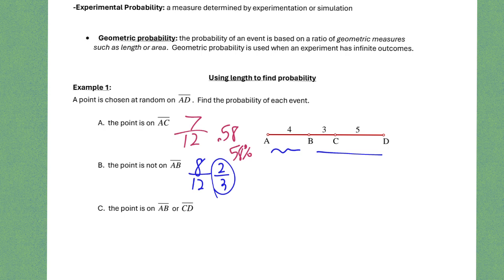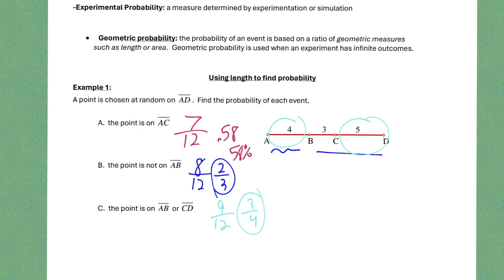Okay, the last one. What is the probability that the point is on AB or CD? So this is A to B, and this is C to D. We want it on either one of those. Either one is fine. Well, we've got 7. Actually, 4 plus 5 is 9. So this is 9 out of the 12. Divide it by 3, and you get 3/4, and that's 75% likely that it lands on one of those two locations. And so we're choosing a point because there's infinitely many points. We're focusing on the length of that and saying, okay, what is the probability that it is from that location?